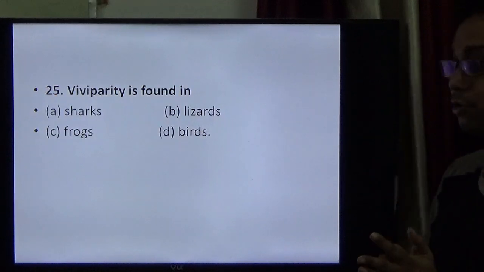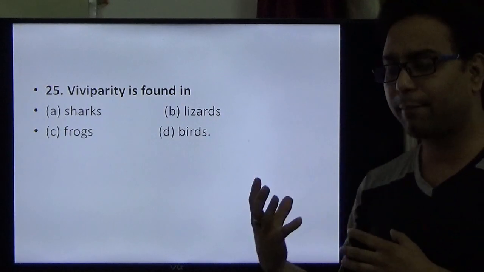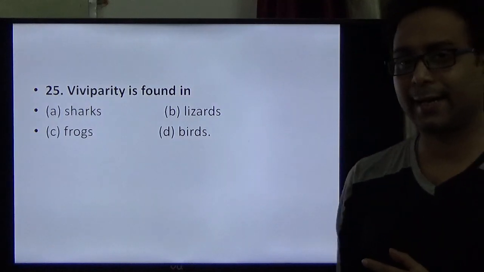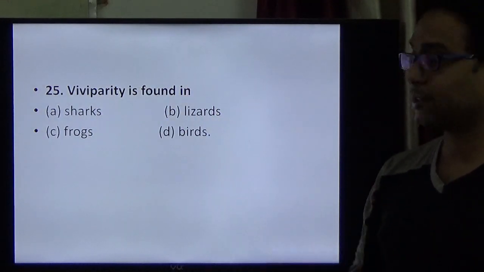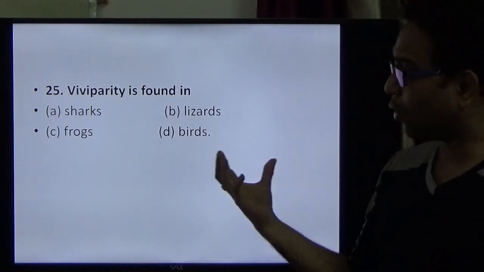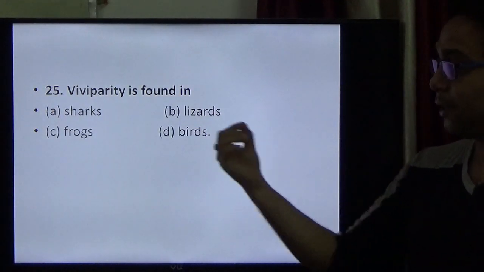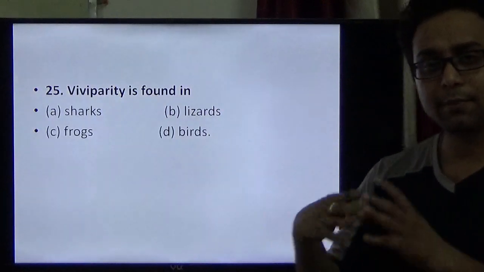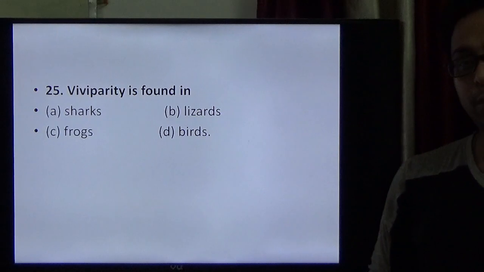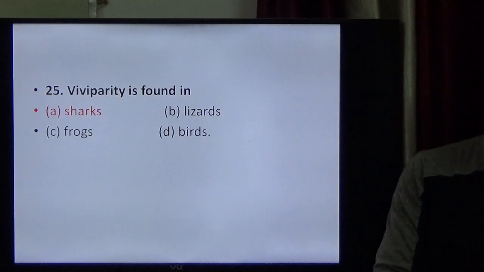Question number 25. We already told that viviparous and oviparous are two types of organism, according to where the embryo is produced, as young ones or eggs. Here lizard, birds and frogs are different types of organism, but they are all oviparous. Sometimes some students say ovoviviparous, but it is close to oviparous. So option 25 is the right option.